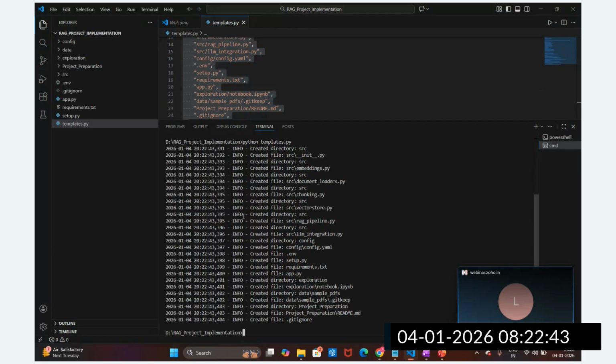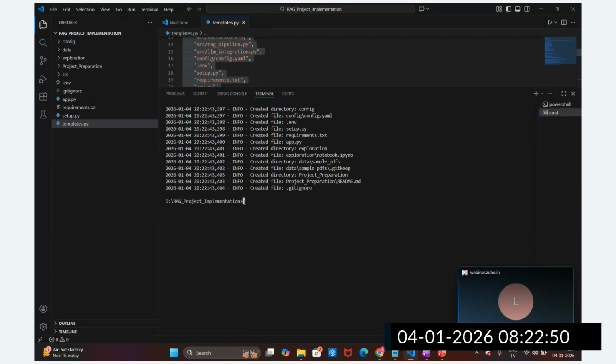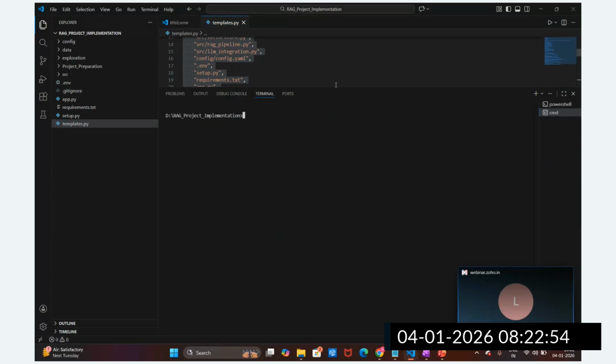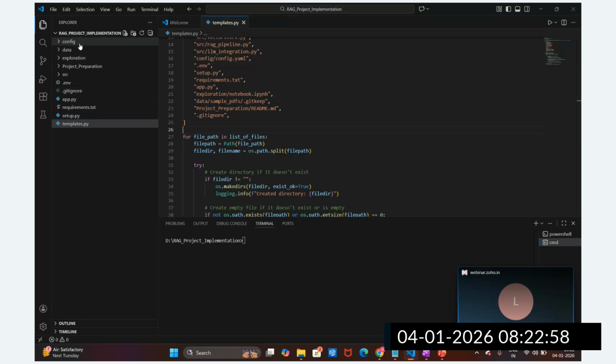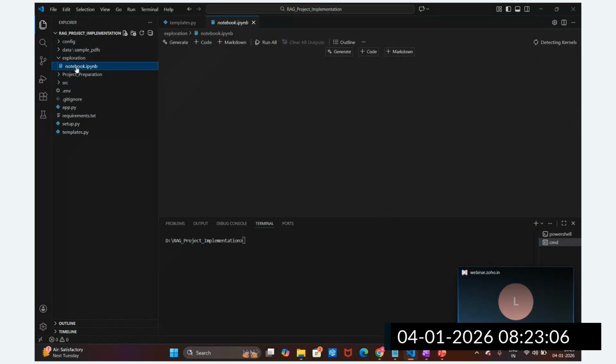Okay, now you can see this whole structure is created, guys. Instead of doing this manually, we have just created one script, and based upon this script, we have created our whole folder structure, right? You can see the data folder is there. We are keeping the data here. Then the exploration folder is there, where we are going to explore this notebook file initially.